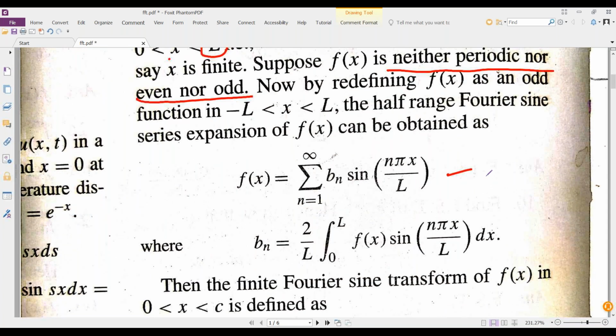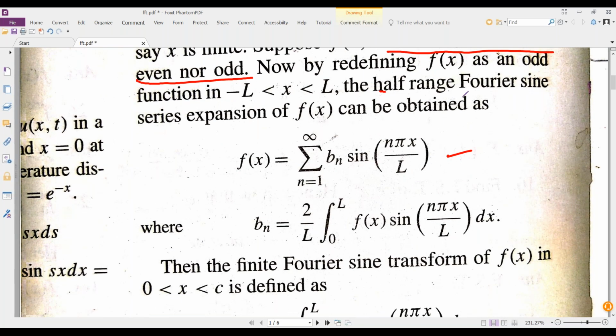It's nothing but half range, and that too sine, which means only sine terms will be there. What we know in the Fourier half range sine series is that only bn terms will be there.